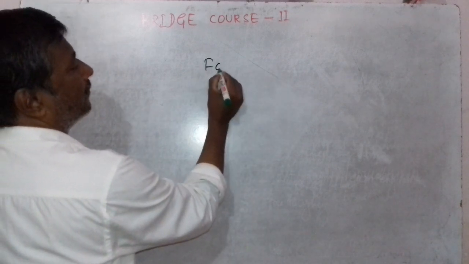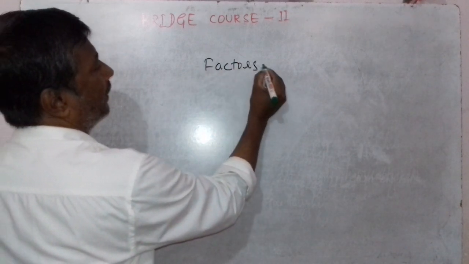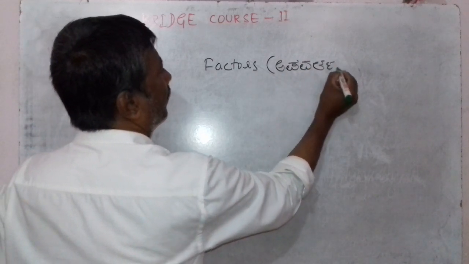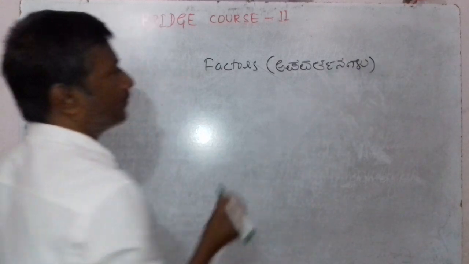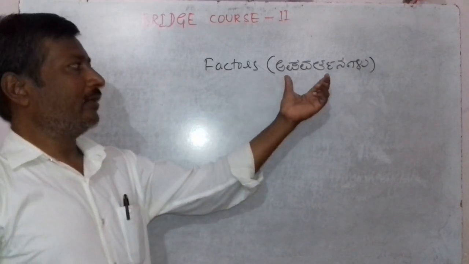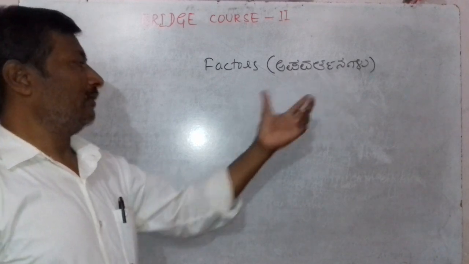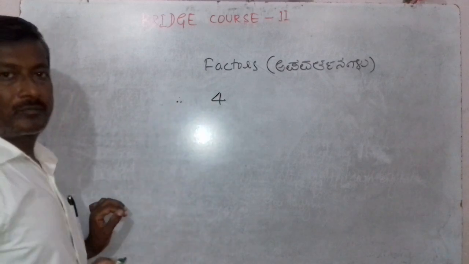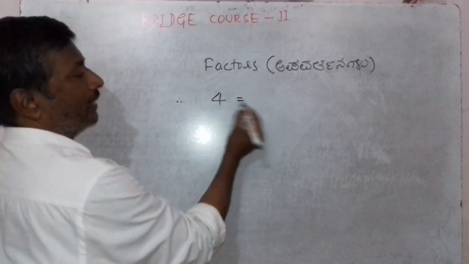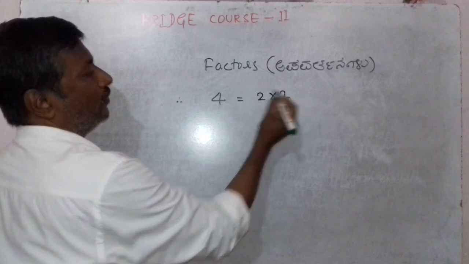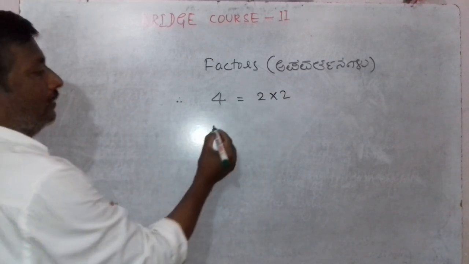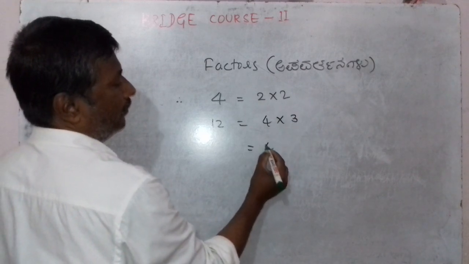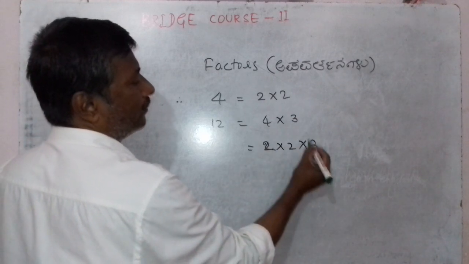Now consider factors. Factors in Kannada we know as ಅಪವರ್ತನಗಳು. Consider the number 4. We can express 12 as a product: 4 into 3, or 2 into 2 into 3.